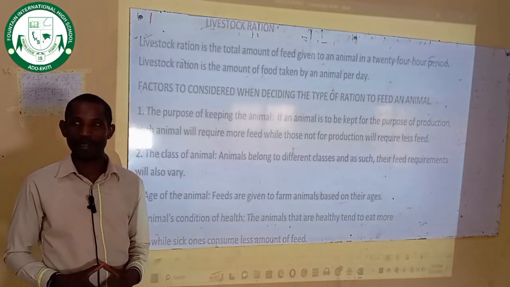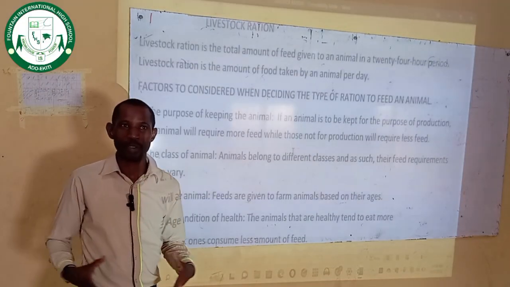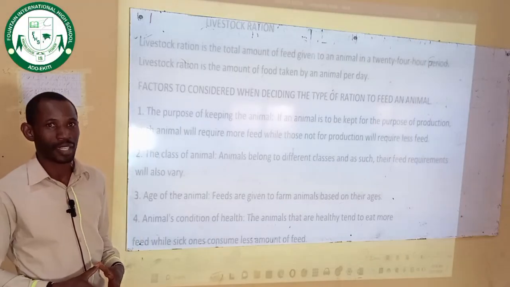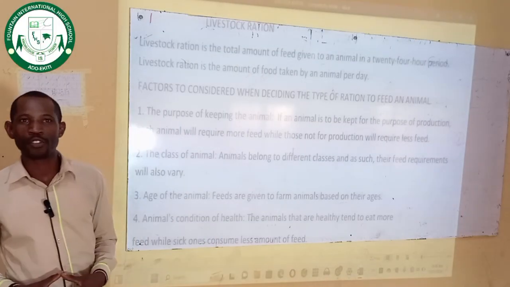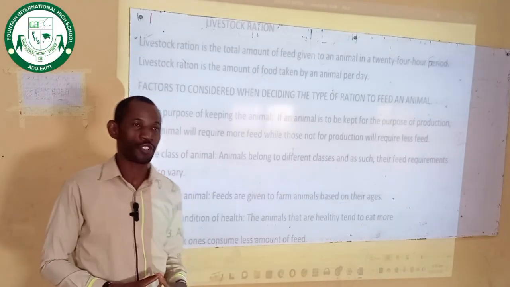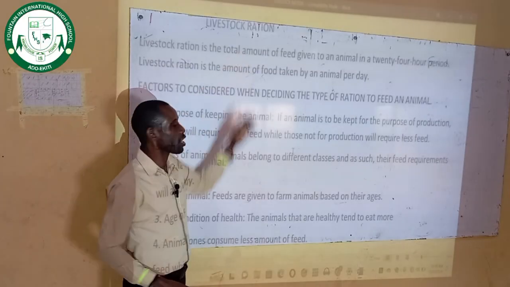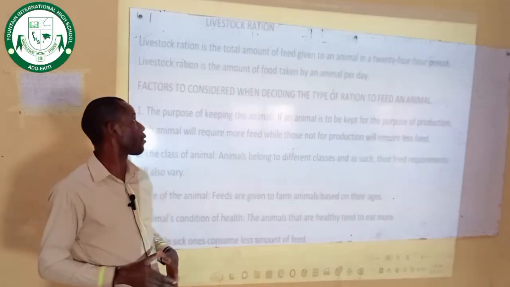Today, we are going to be having our agricultural class, and the topic we are going to be considering in today's class is livestock ration. Livestock ration. This is pronounced as ration and not ration. Please take note of that.